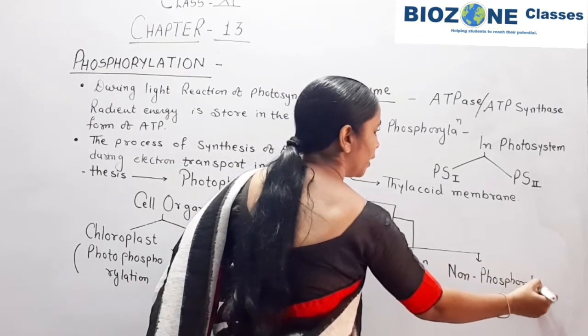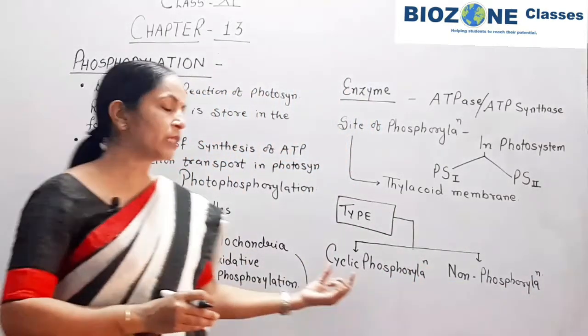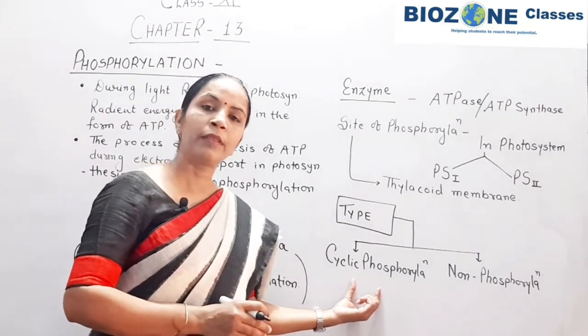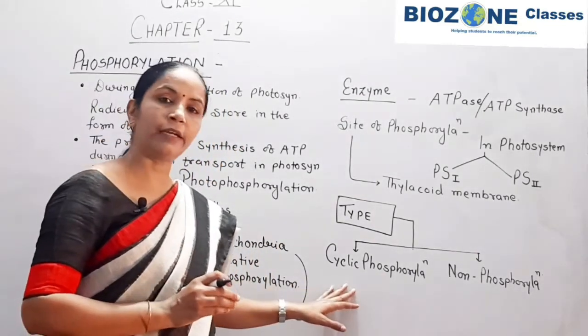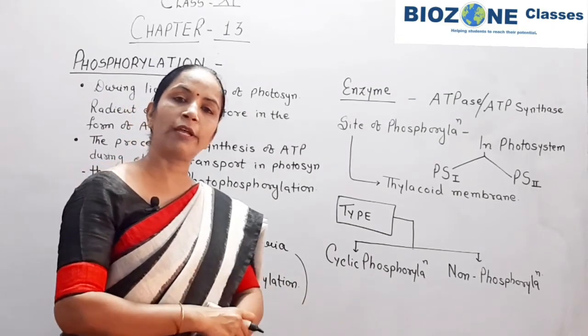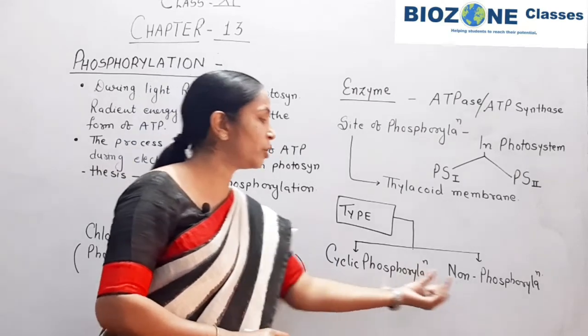Cyclic means the electron again and again returns back to the reaction center. The flow of electron is in a cyclic way, that's why it is called cyclic phosphorylation.